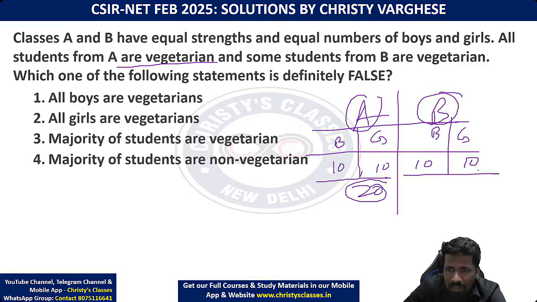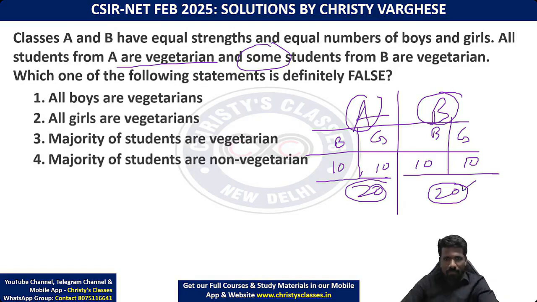Some students of B are vegetarian. That means in those 20 students, some are vegetarians. Maybe 5 or 6 or 10 or 15. Yes, some means anything more than 1 is fine. Even 1 also is okay technically. But it is not all. When they are saying some, it does not mean all of them. So which one of the following statements is definitely false? The answer will always be a false statement. All boys are vegetarians.